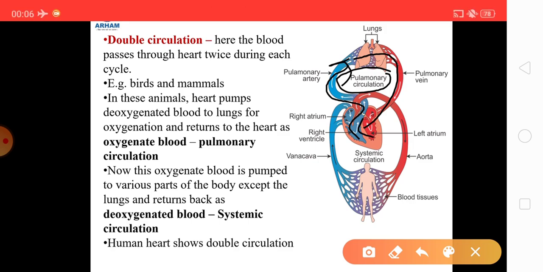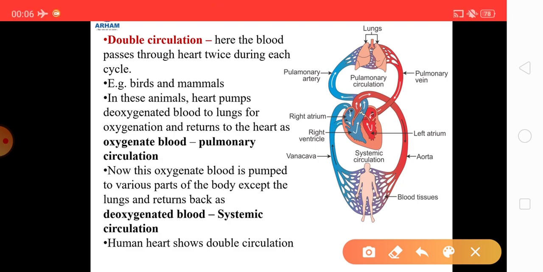Now what happens further? The oxygenated blood in the heart is again pumped by the heart to several parts of the body. Once this oxygenated blood is used by all the tissues and all the cells and all the parts of the body, it again gets deoxygenated, and then this used-up deoxygenated blood comes back to the heart again. So if you see over here, in one cycle, the passage of the blood through the heart is twice.